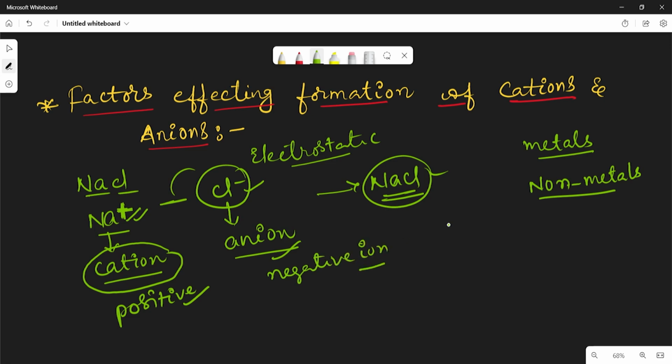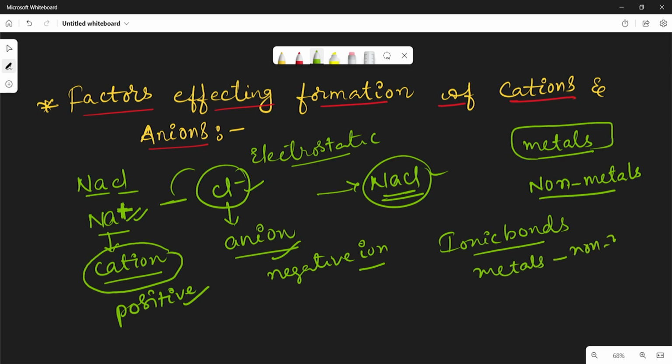So what are metals? Already we discussed: the ionic bond is formed between the metals and non-metals. Metals have a tendency of losing electrons to attain the octet in their valence shell, and this property is called metallic nature or metallic character.